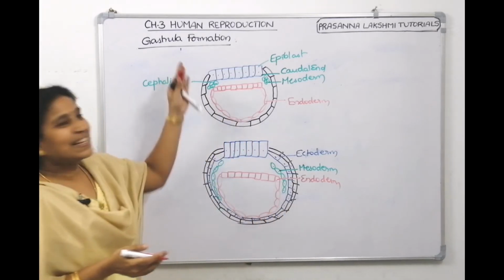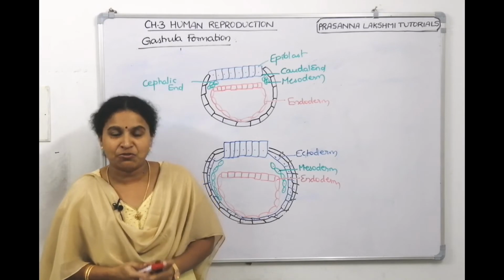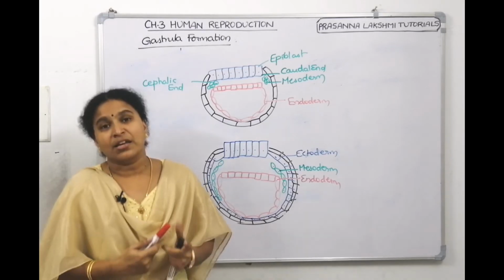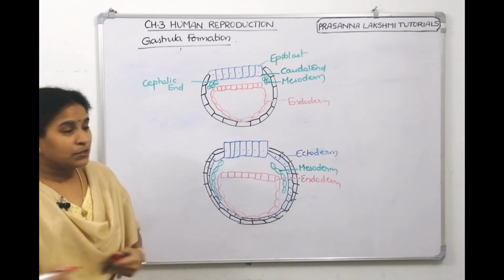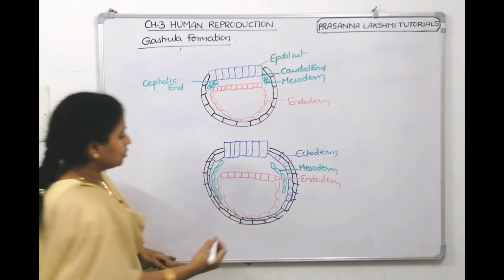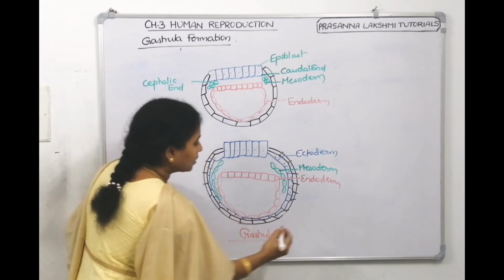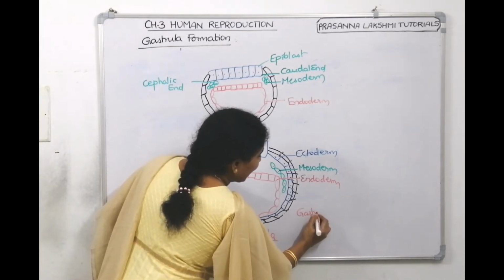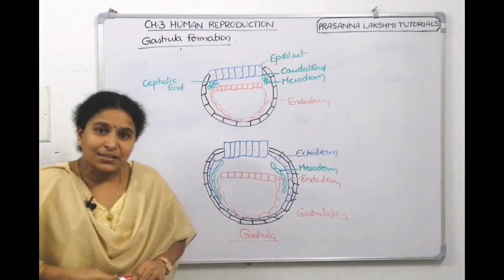This is what is gastrulation. The morphogenic movements involved in formation of the gastrula are called gastrulation. Understood? Now, such a structure which has ectoderm, endoderm and mesoderm is called a gastrula. And the process is called gastrulation.